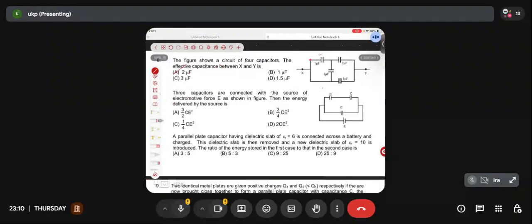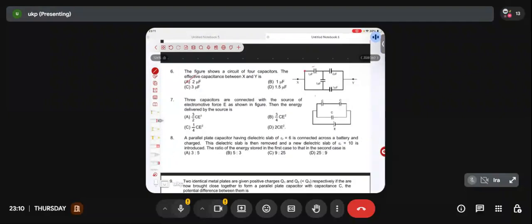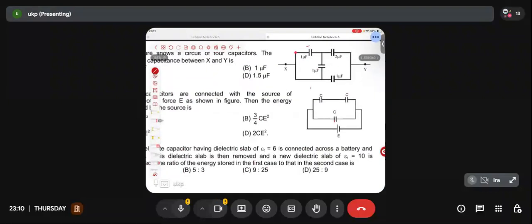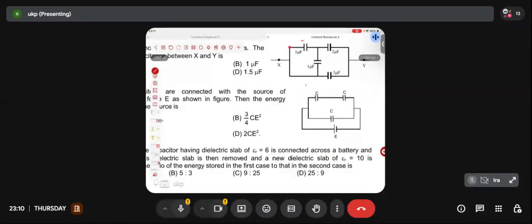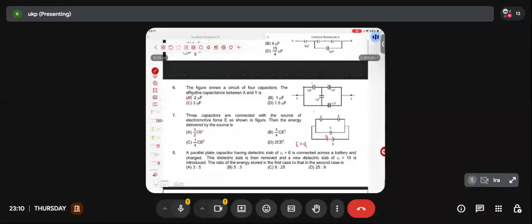Come on. Three capacitors are connected with the source of electromotive force E as shown in the figure. Then the energy delivered by the source. But what is the formula for energy delivered by the source? It is the EMF of the battery, which is E, multiplied by the charge coming out from the battery. If the charge coming out from the battery is Q, then is the energy delivered by the source E into Q?